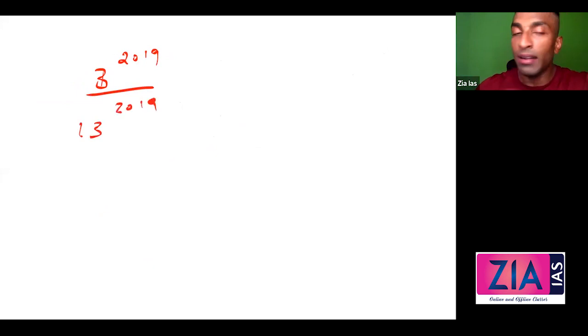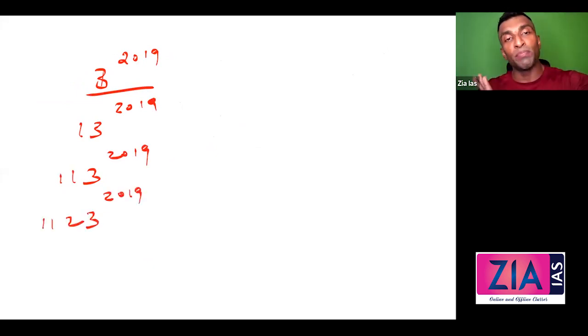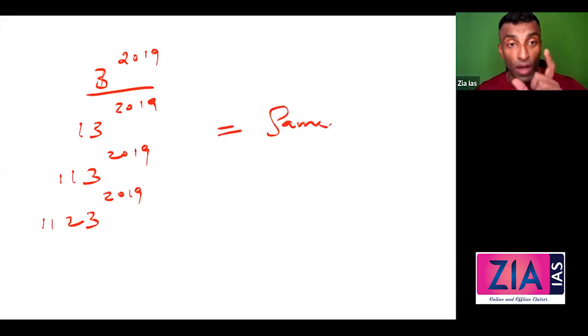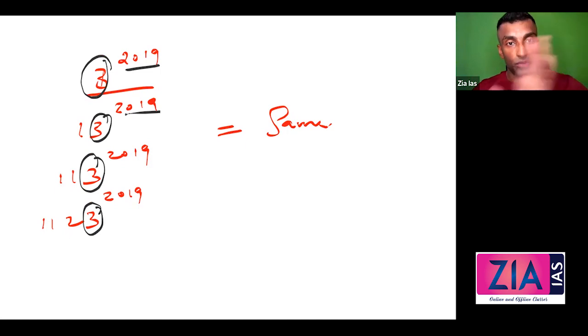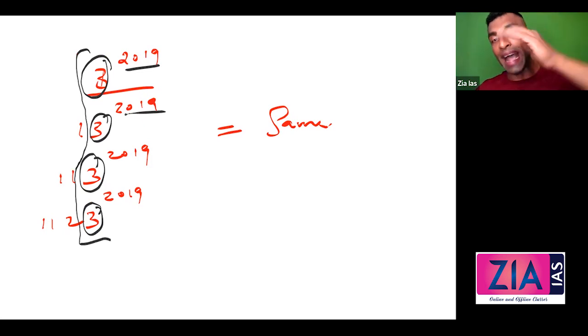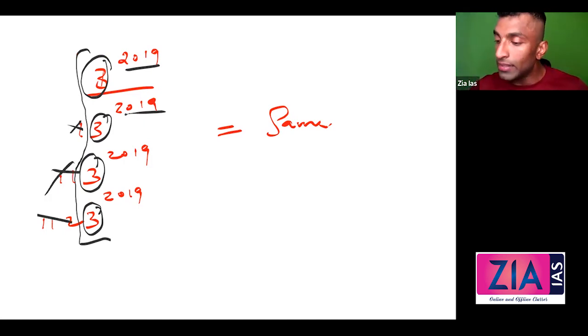13 raised to 2019, last digit. 113 raised to 2019, last digit. 1123 raised to 2019, last digit. All these numbers divided by 10 remainders are all the same. Why? Because to find the last digit, you just need the last digit of this number. Forget about the power. Power is different, right? So you don't worry about the power. What we need is this digit and the power. We are not concerned about the rest to find the last digit. It is not required.